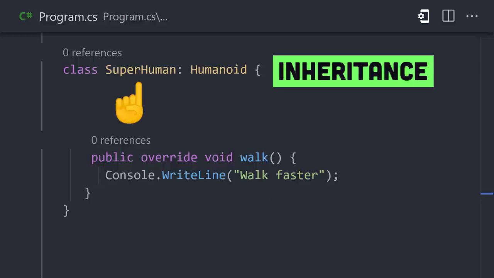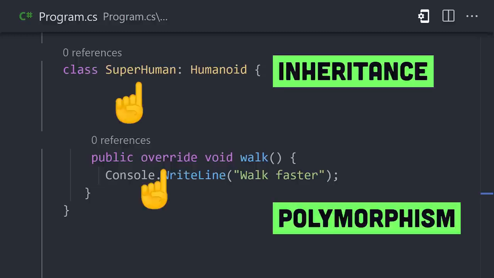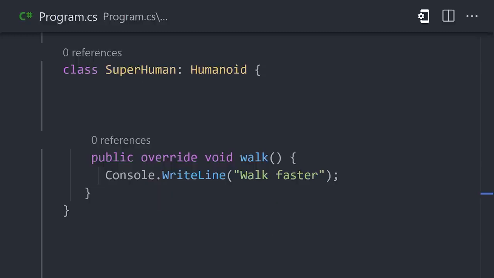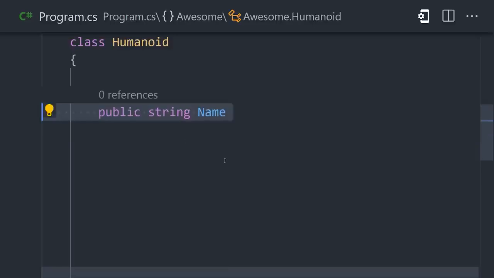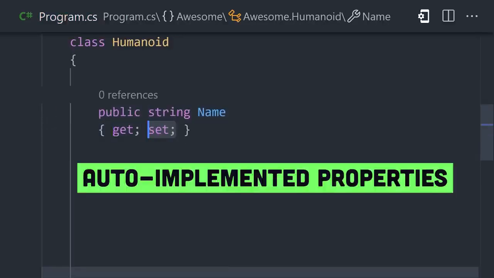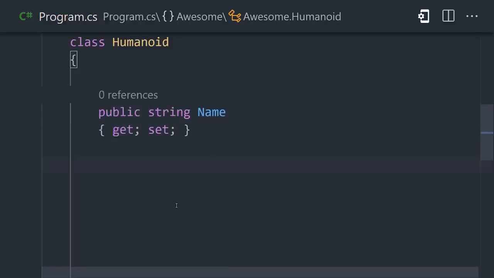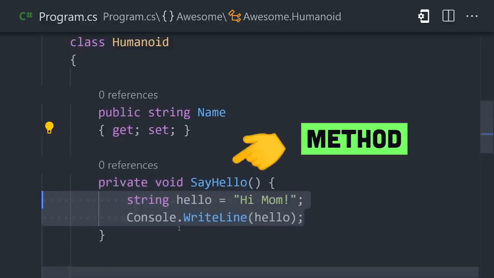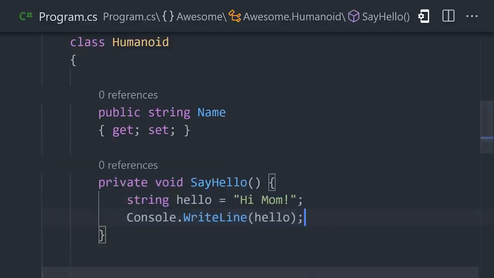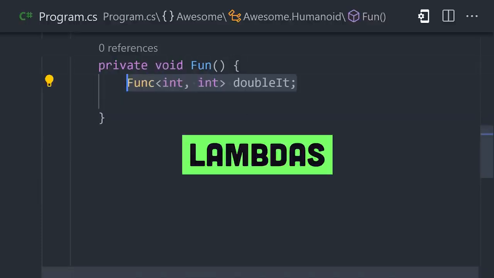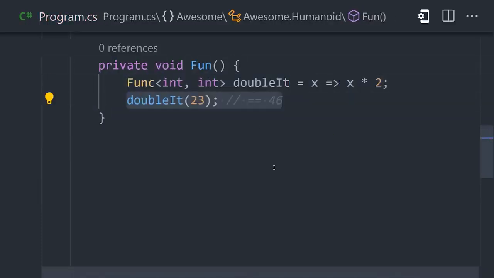Classes support inheritance, polymorphism, and everything else you would expect in a modern object-oriented language. We can define a property on the class and make it readable with get or writable with set. The language doesn't have top-level functions, but rather methods that are defined as a member of a class. However, it does support Lambda expressions or anonymous functions and other functional programming patterns.